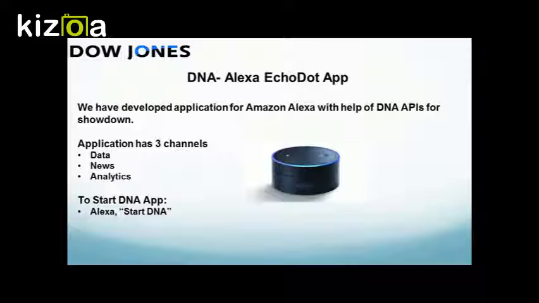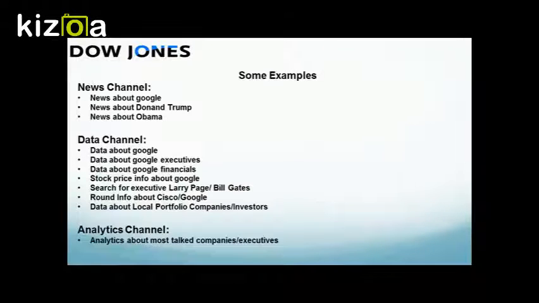In order to start an Echo app session, you can just say, Alexa, start DNA. While developing, we thought about multiple use cases and tried to incorporate as many as we thought of. However, we can always enhance this app with more use cases based on the feedback.